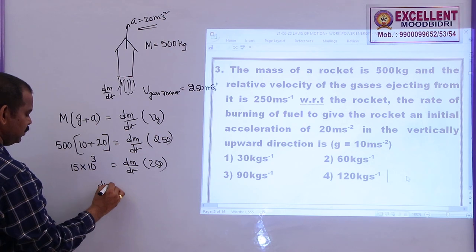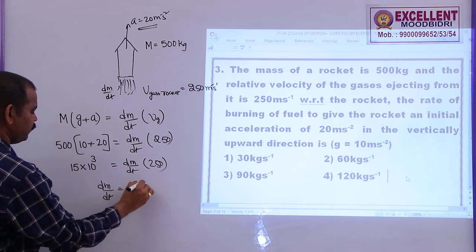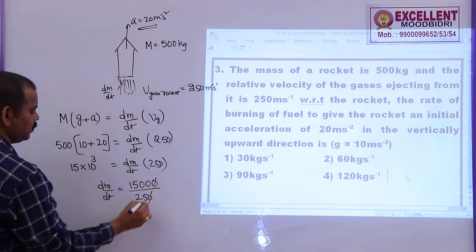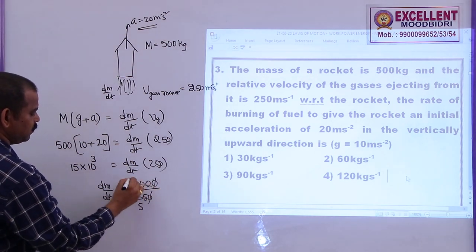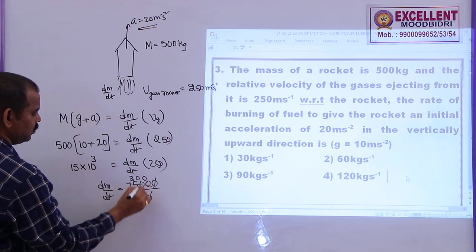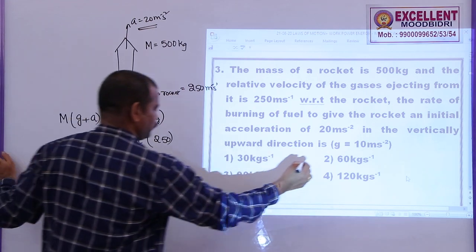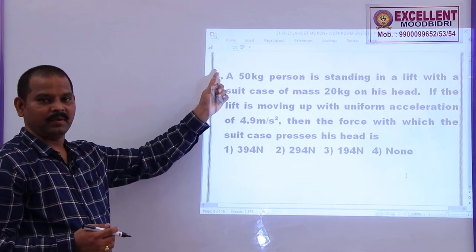Now, dm by dt is given by 15,000 by 250. So, 5 5s, 5 3s, 0 0. So, this is 60 kg per second. Option 2 is correct. Problem number 4.